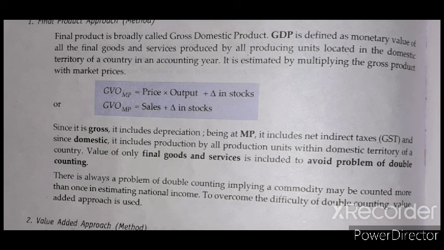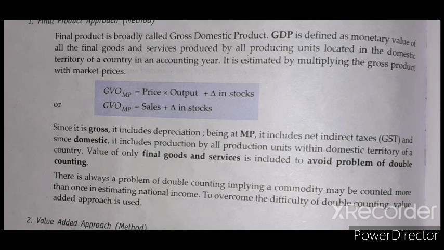It is GVOMP, gross value of output at market price. How will we calculate it? Price into output: whatever the price of the commodity and whatever the final output, when we multiply both of them, we get the value of the sales, plus change in stock.